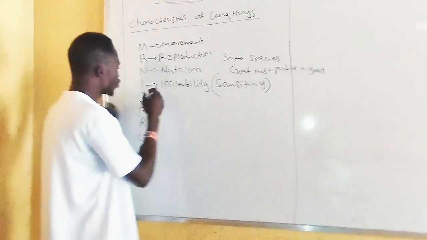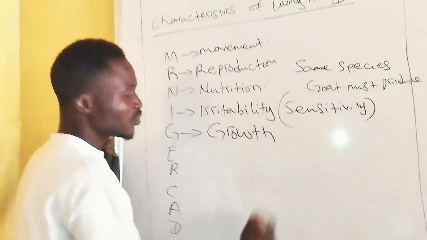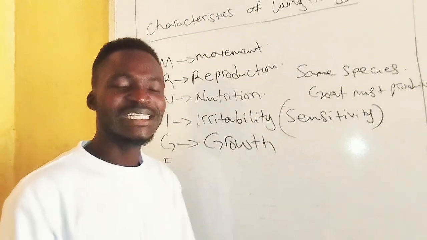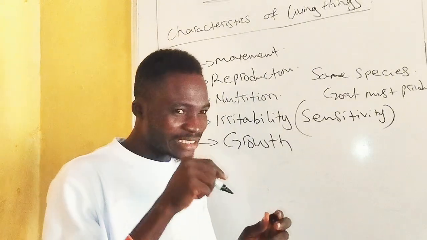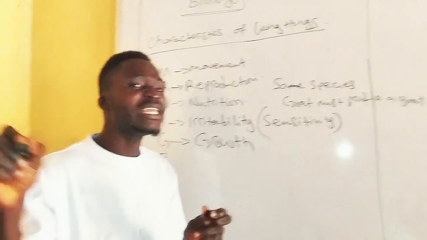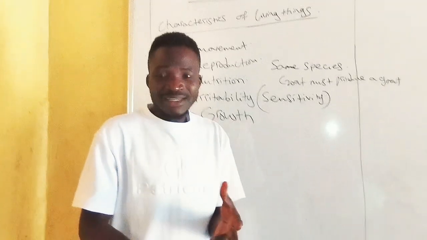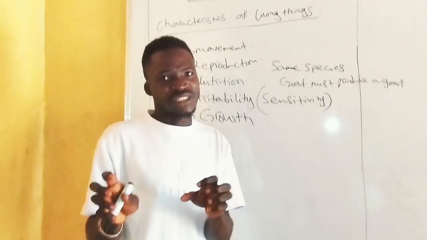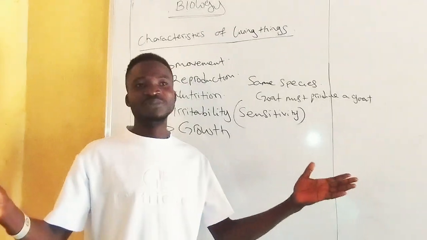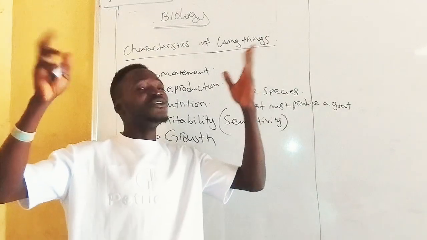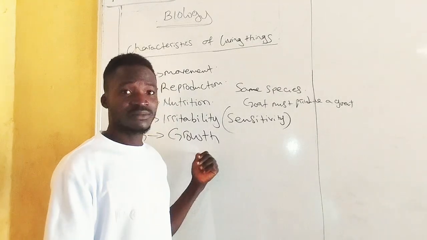The next is growth. What is the meaning of growth? Growth is an irreversible increase in height, size, or weight of an organism. Once upon a time, we usually gave a riddle: I am something, and whenever I go up, I don't come down. The answer is age. They are trying to explain growth.